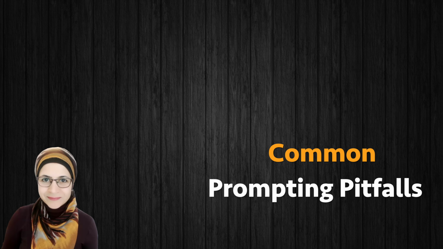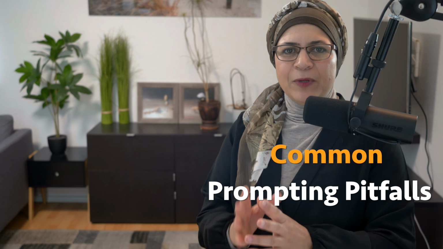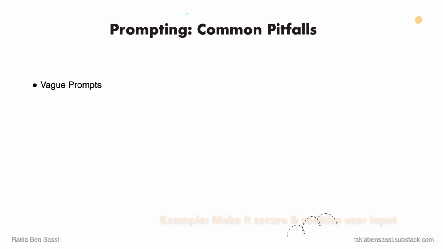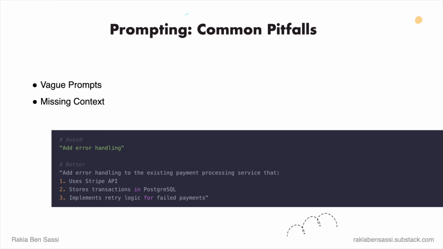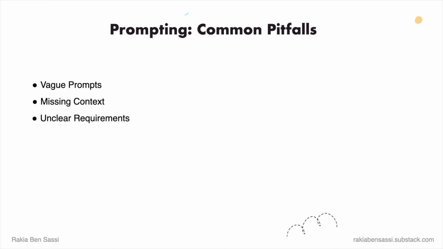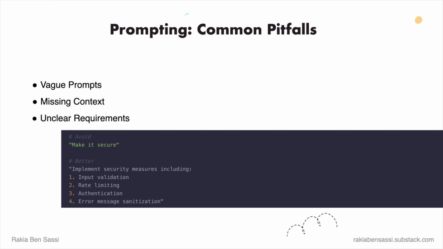Common prompting pitfalls to dodge. Be wary of vague prompts. "Make it secure and sanitize user input" is a good start, but it's still vague. Secure against what? What kind of sanitization? For which language or framework? Missing context. If the AI doesn't know what the rest of your application looks like, how can it give you perfectly fitting code? Unclear requirements. If you don't fully understand what you need, the AI definitely won't.